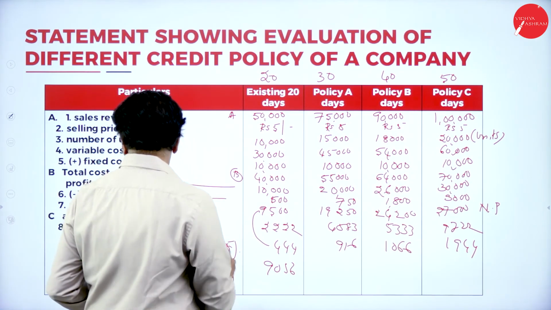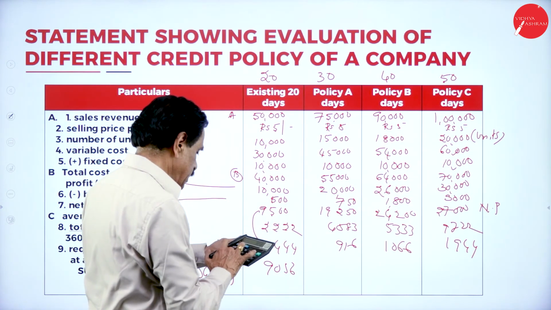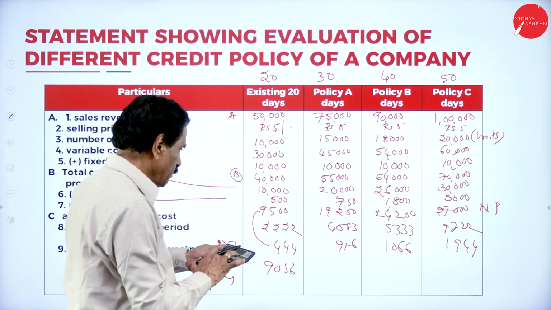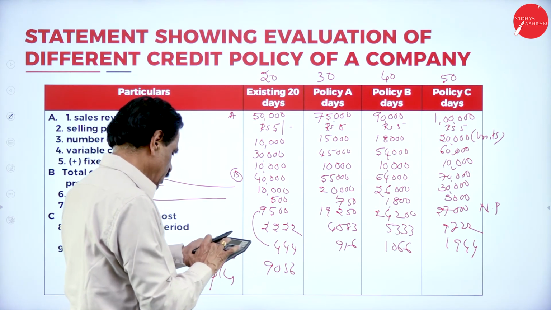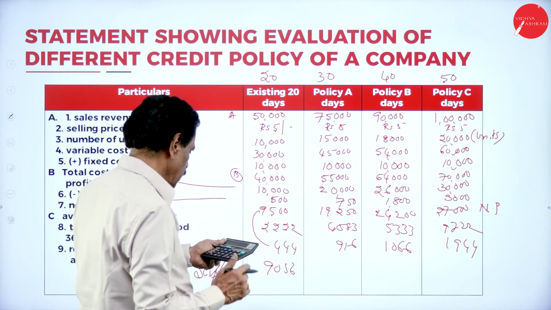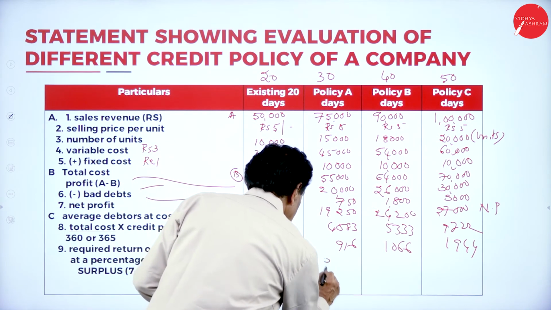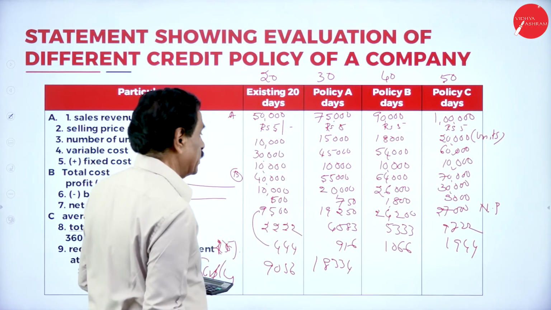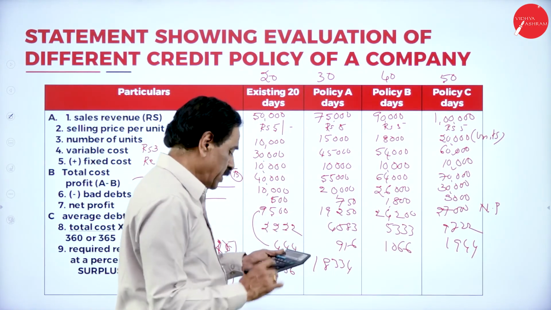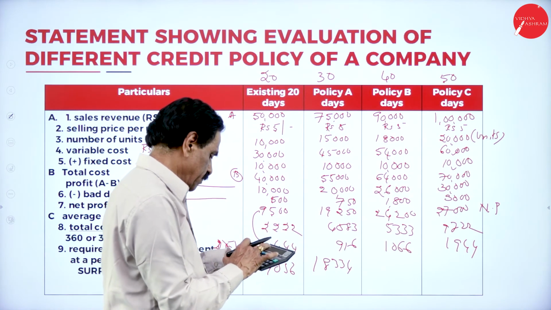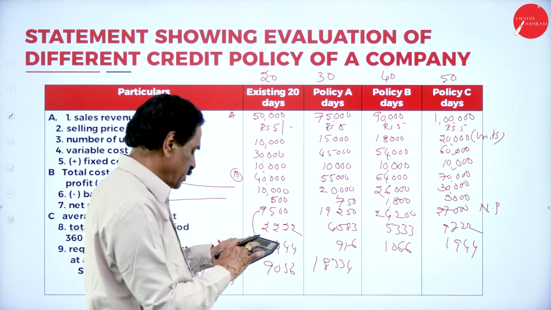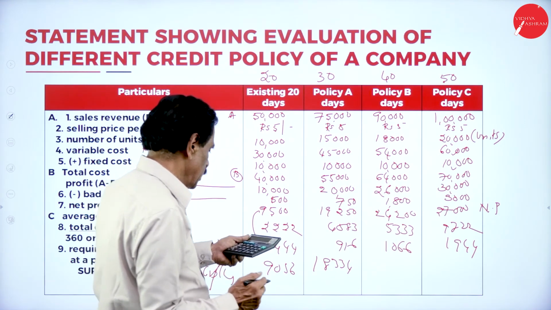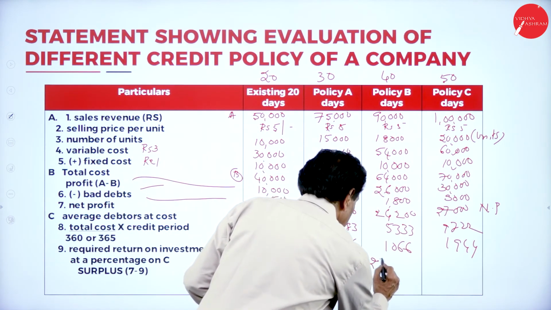Second one, your net profit is 19,250 minus 916, 18,334. Next, 24,200 minus 1,066, 23,134.